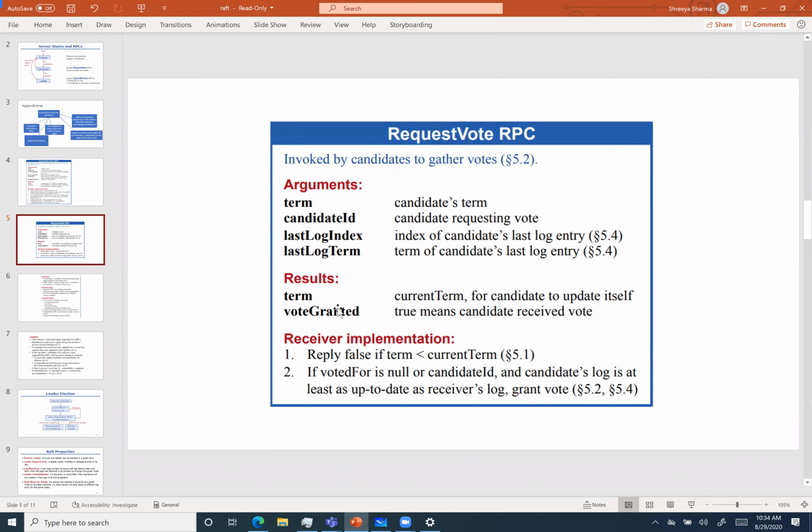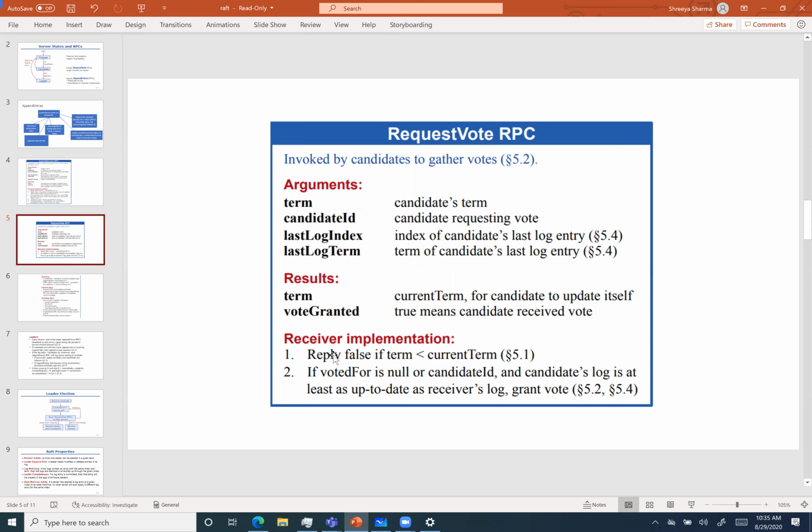And the result is basically whether the candidate receives the vote. So you return the current term, and the implementation is: if you get a term which is less than the current term, then you reply false, that I'm not going to vote for you because you're not in the current term.